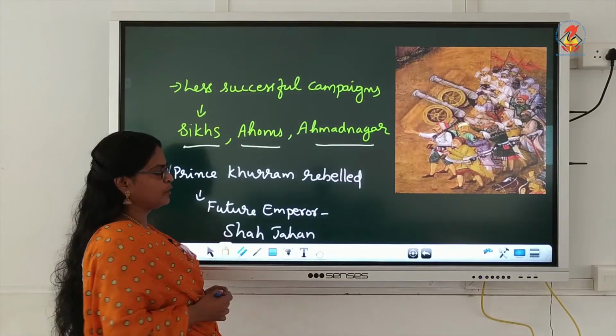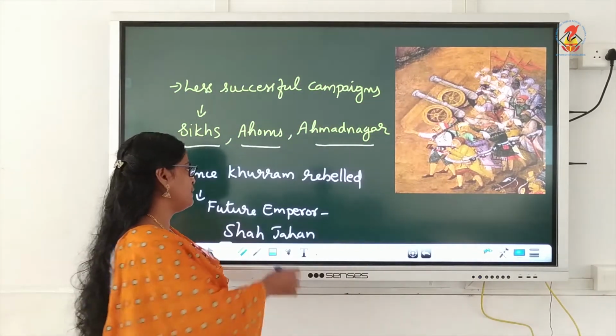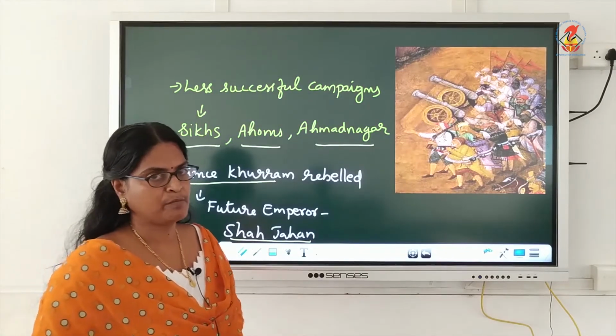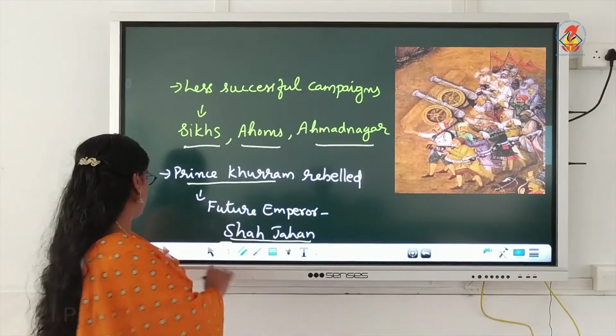Then Prince Khurram, his own son, rebelled against him. Prince Khurram rebelled against Jahangir, and he was the future emperor Shah Jahan. Okay, all of you know Shah Jahan. He is famous for the Taj Mahal, right? Yes.